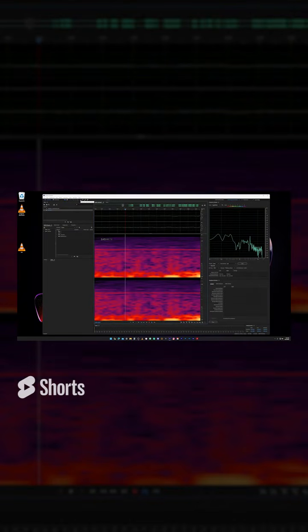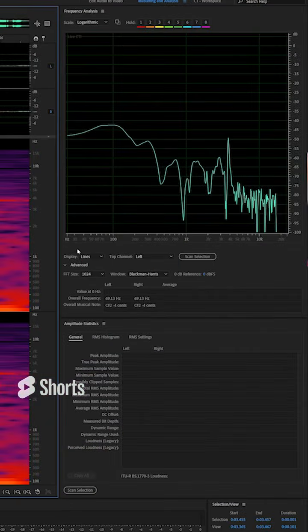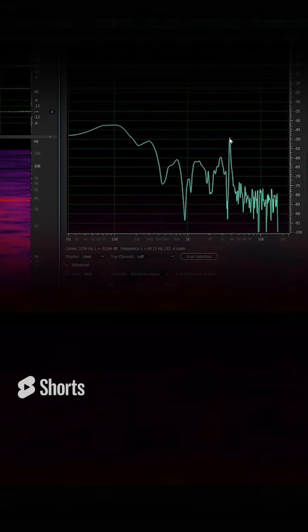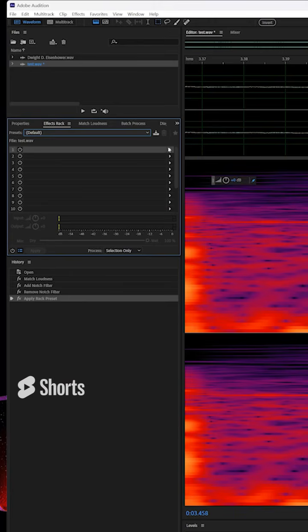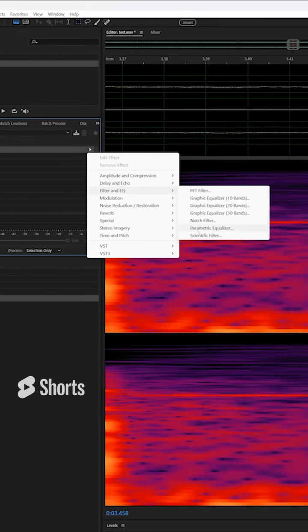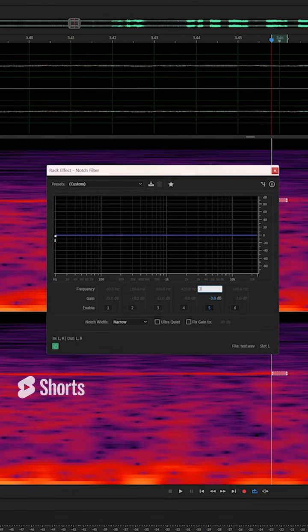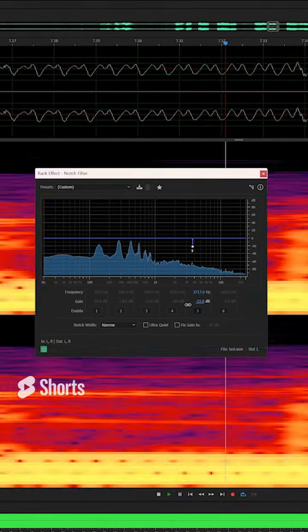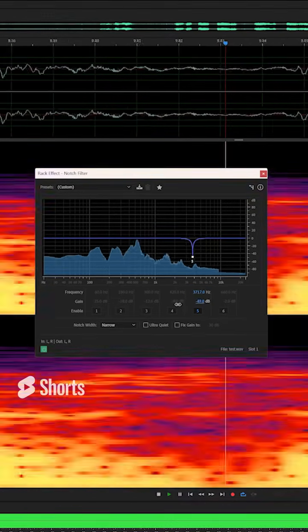I have the marquee selection tool, hotkey E, shortcut key E. Down here, in this little corner, you'll see frequency level here. It looks like it's about 3750 is what we're looking for. In the effects rack, filter EQ, notch filter. I say, was it 3700? All right, we're just gonna notch that out by turning the dBs down.